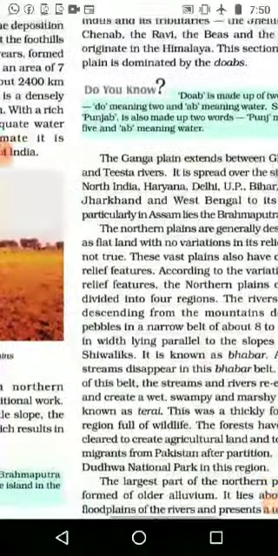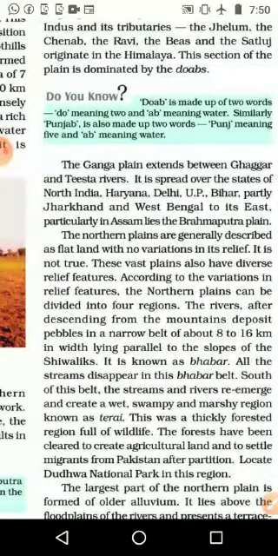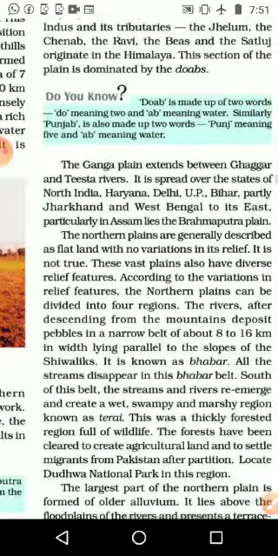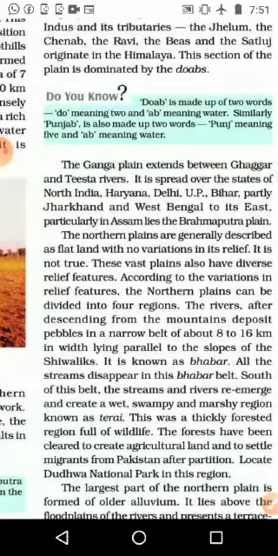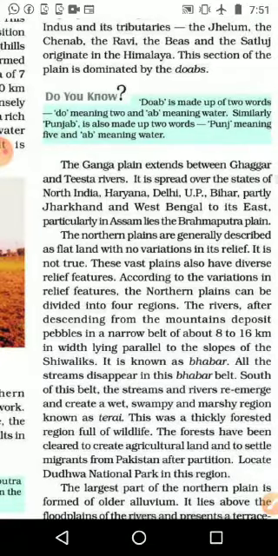Next, doab is made up of two words, do meaning two and ab meaning water. Similarly, Punjab is also made up of two words, panch meaning five, and ab meaning water. Punjab got its name from these five Indus River tributaries, because there are five rivers, that's why the name came.